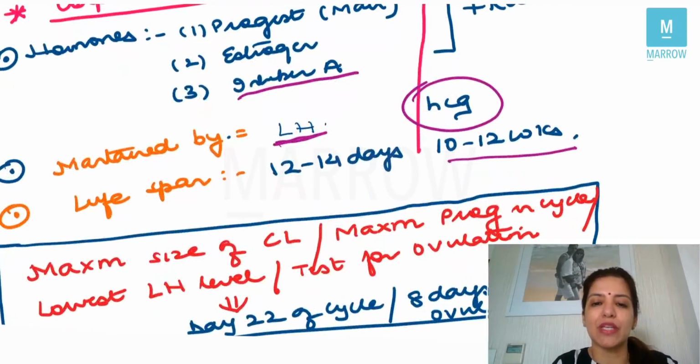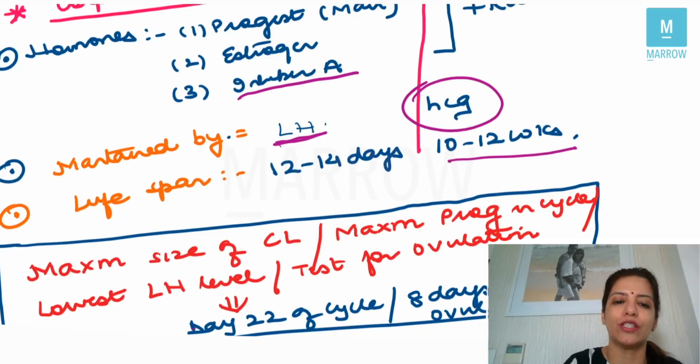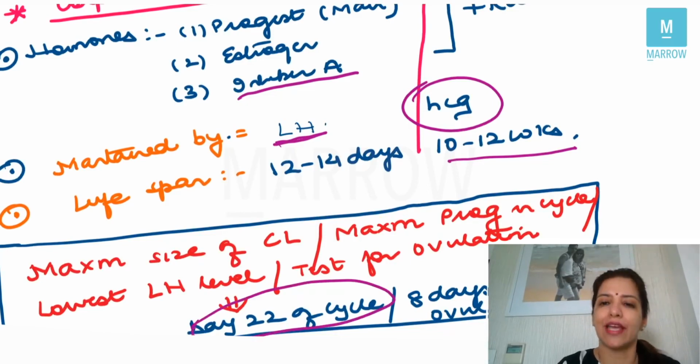Now, the maximum size of corpus luteum, in other words, maximum progesterone in the cycle, will have a negative feedback on LH. So the lowest level of LH in the entire cycle will be seen on day 22 of the cycle. So this question can be asked anyways. They can ask you the maximum size of corpus luteum, or when the levels of progesterone are maximum in the cycle, or when the levels of LH are lowest in the cycle. You should remember it is day 22 of the cycle.